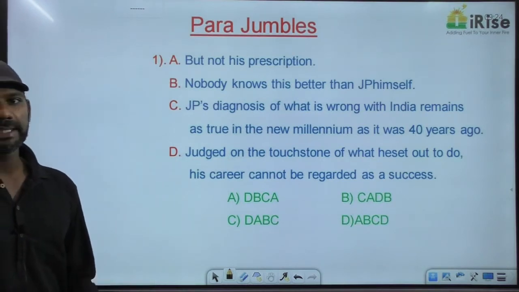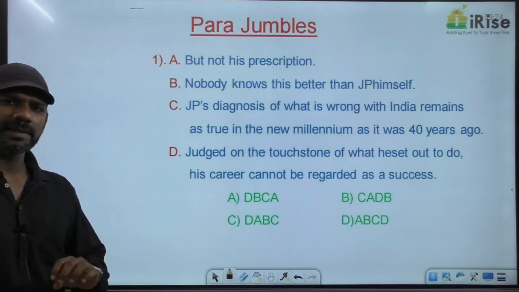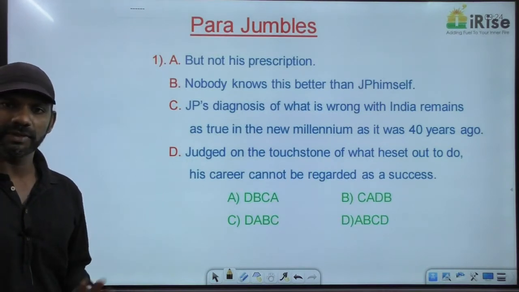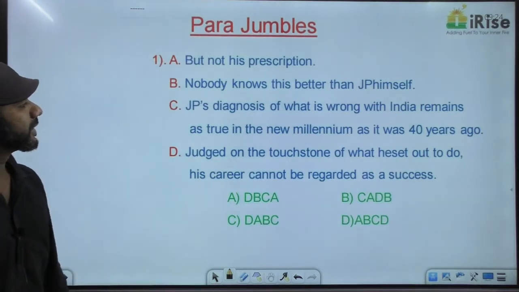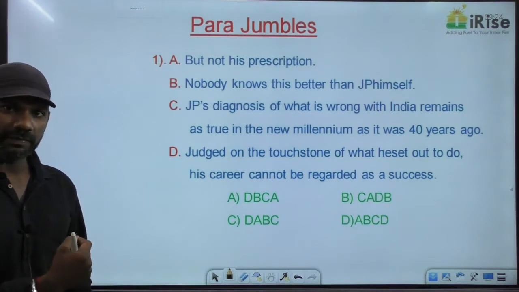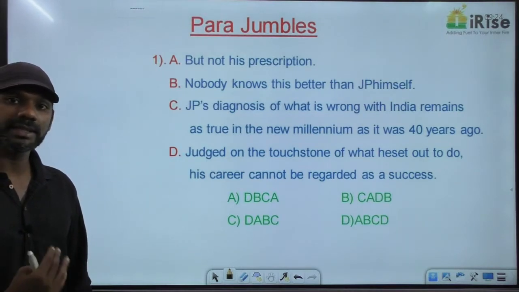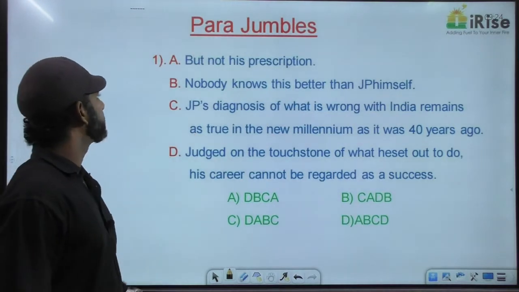Now, don't miss any indicator while reading, don't miss any pronoun while reading. In fact, indicators and pronouns will surely help us a lot while approaching questions on parajumbles. Right? Come to the first one. I'll read very quickly, then I'll tell you how to find out the mandatory pairs and how to eliminate the options using the mandatory pairs. Come to the first one.